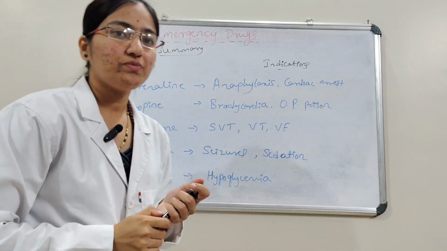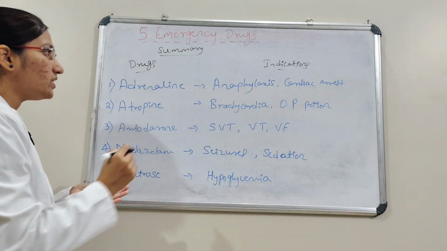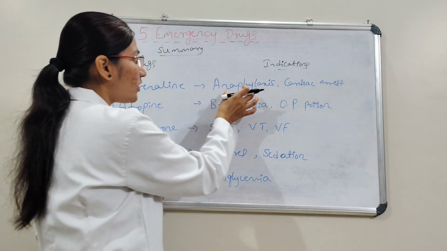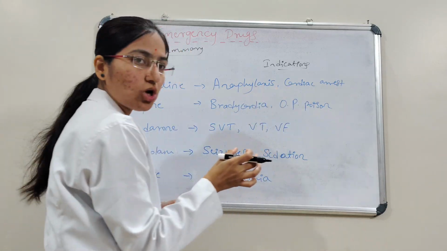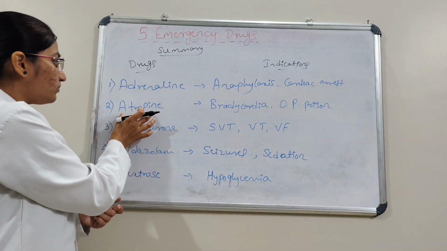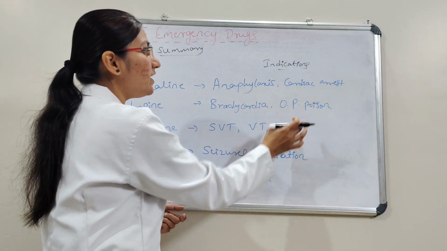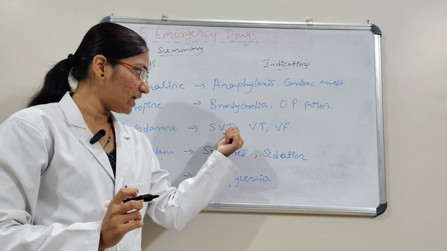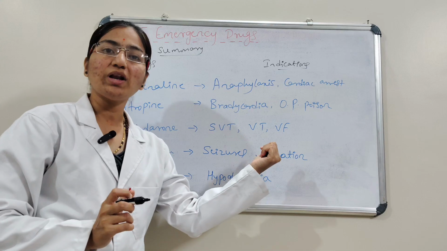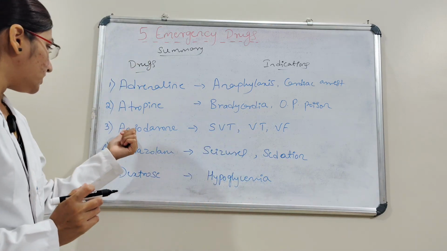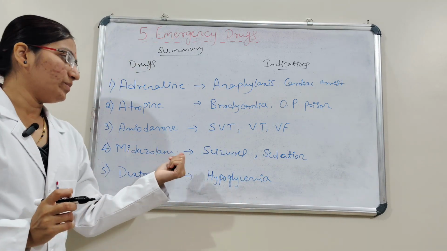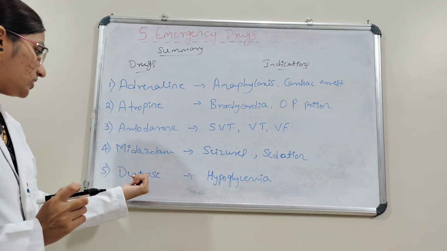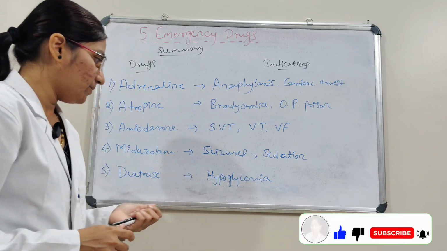We'll see the summary of all 5 drugs. First is adrenaline, for anaphylactic shock and cardiac arrest. Atropine is for bradycardia and OP poisoning. Amiodarone is for supraventricular tachycardia and ventricular fibrillation. Midazolam is for seizures and sedation. And last, dextrose is for hypoglycemia.